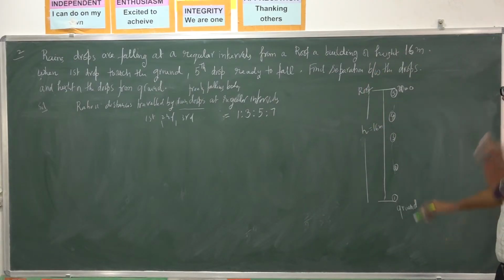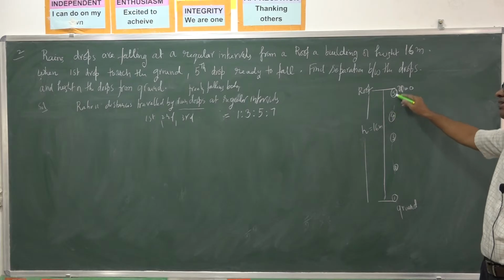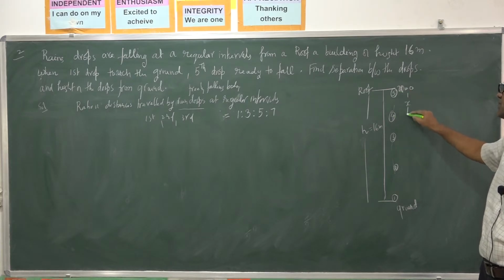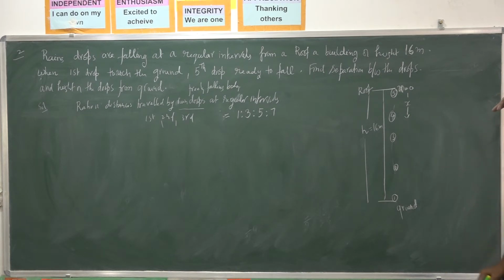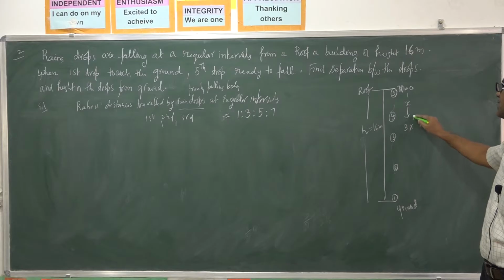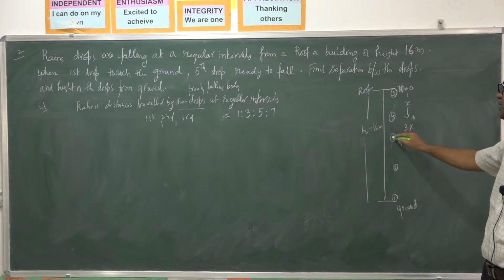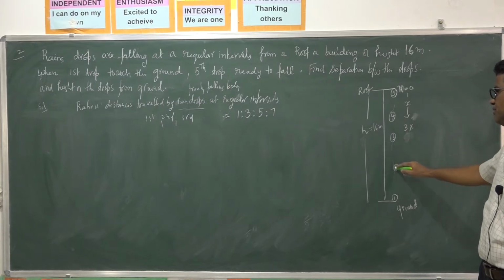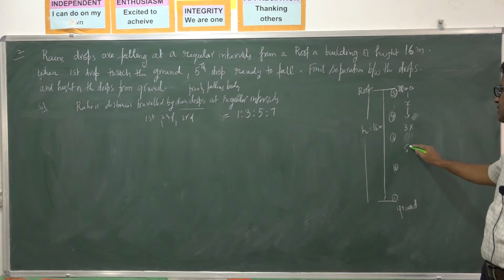So this is the first second traveled distance. Let it be x, this distance. In the second interval it travels a distance 3x. So separation between them is 3x. The next one, separation between third and second, is 5x.